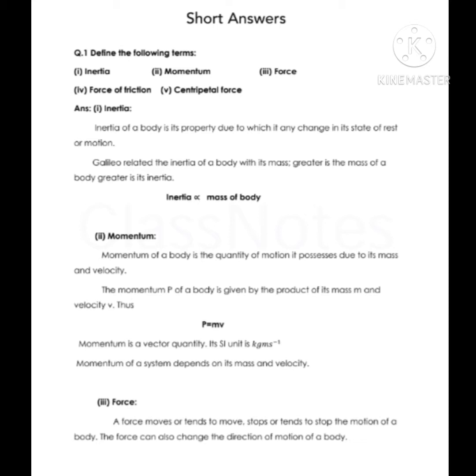Students, inertia of a body is its property due to which it resists any change in its state of rest or motion. Inertia is directly proportional to the mass of the body. If the mass of the body is increased, then inertia will be increased.